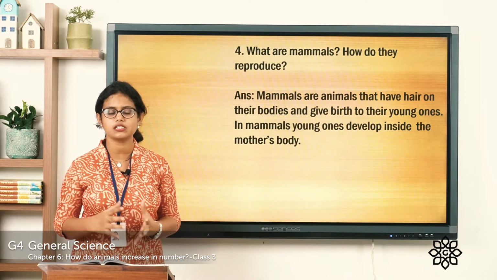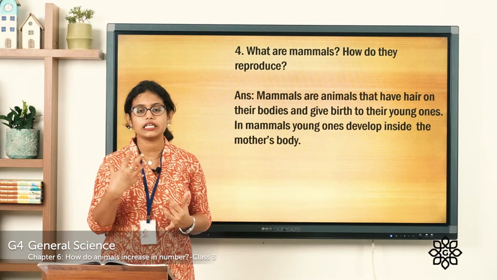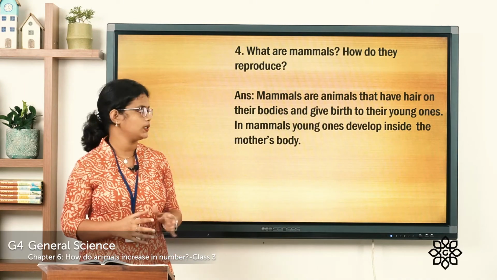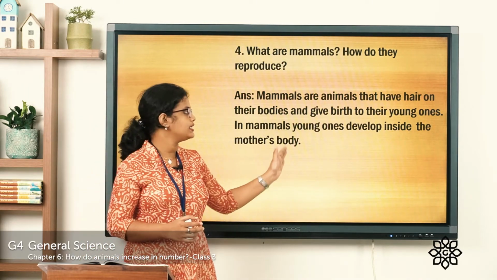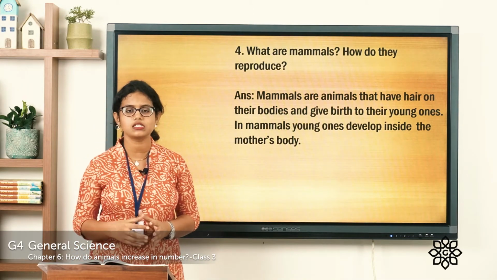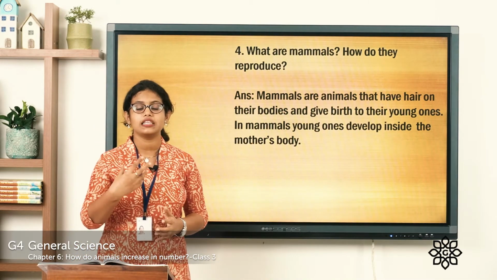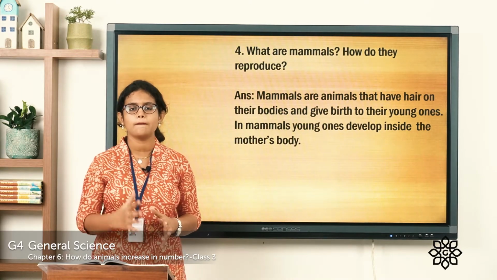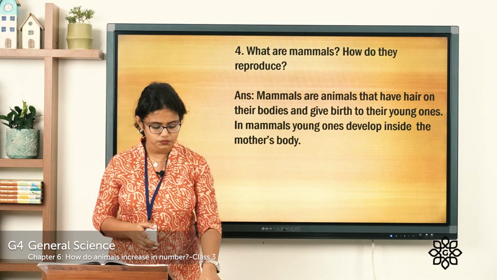So what are mammals? Mammals are animals that give birth to their young ones and have hair on their body. In mammals, young ones develop inside the mother's body. So in mammals, where do these young ones develop? They develop inside their mother's body and feed on their mother's milk.